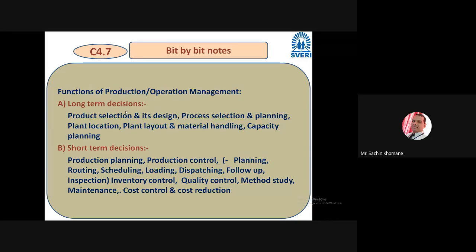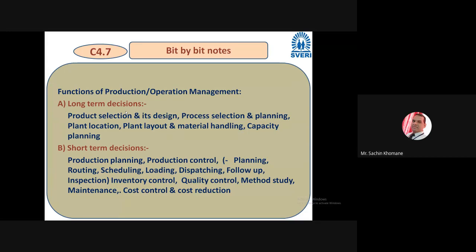Once you understand which kind of production you want to do, out of the three, you have to start thinking about long term decisions or short term decisions. Logically, if there is mass production, you should take long term decisions, as it is continuous production.